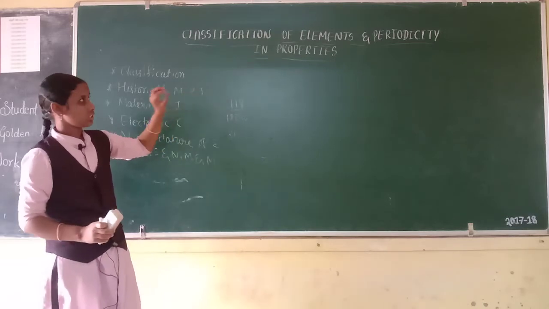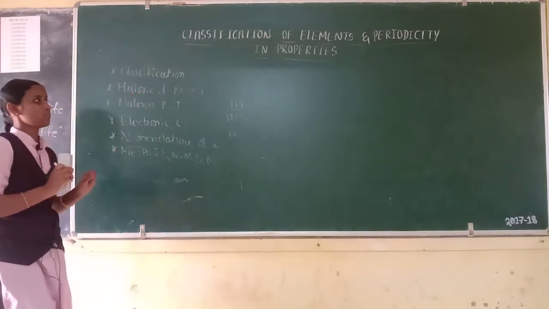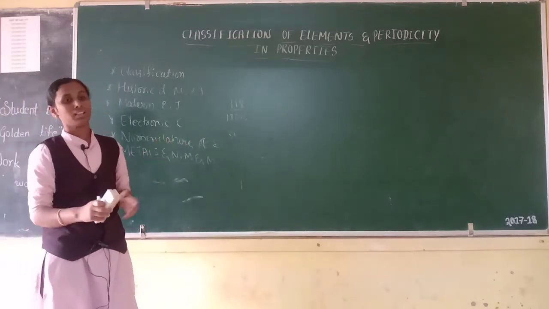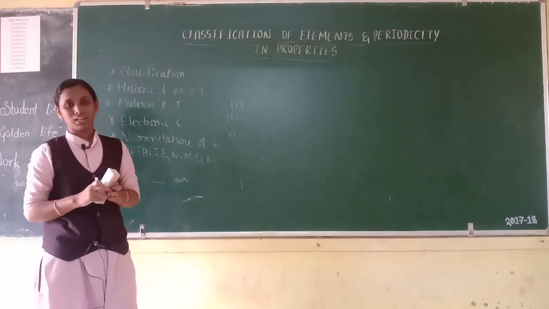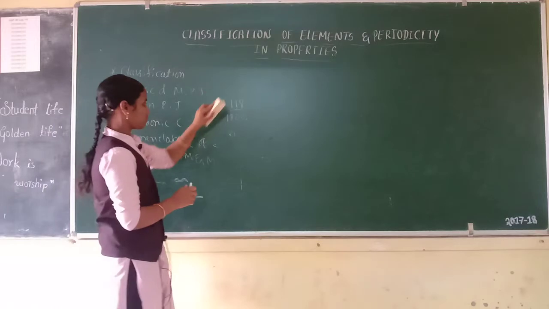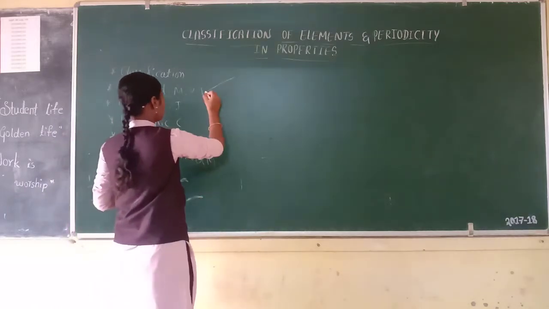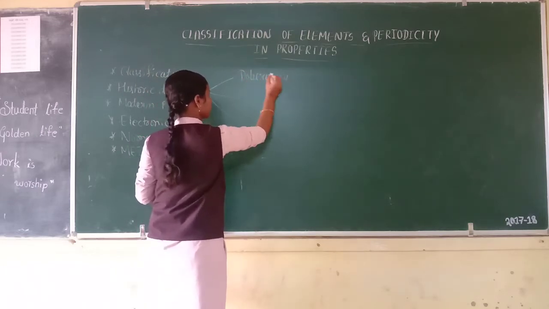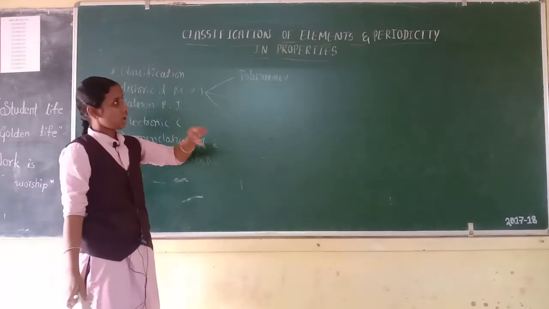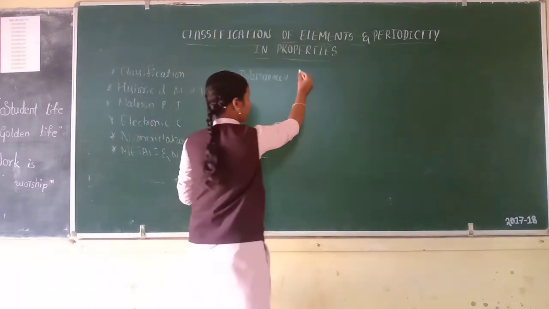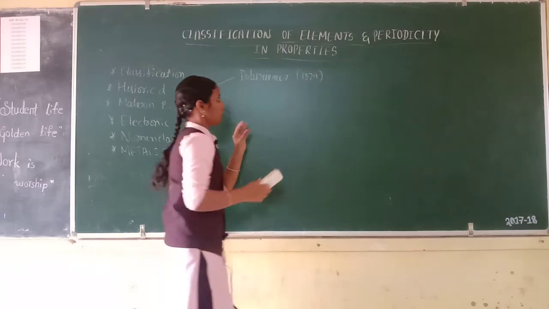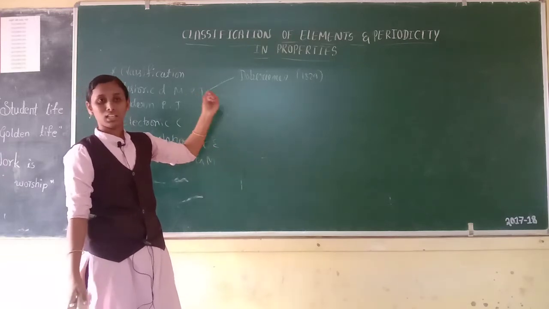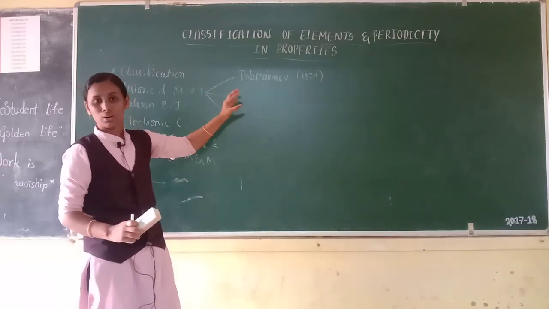So we need classification. Then the historic development of the periodic table, the modern periodic table. Many scientists tried to classify the elements on the basis of their similar characteristics. The first scientist was Dobereiner, with the law of triads. That law was given by Dobereiner in the year 1829. He was the first scientist who tried to classify the elements in the order of increasing atomic masses.